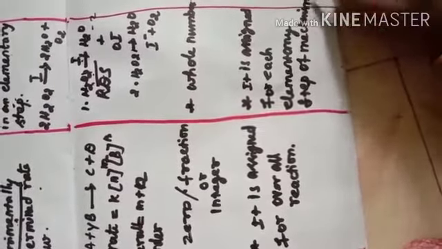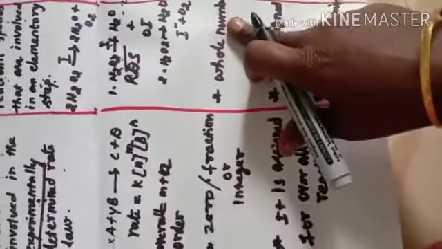So these are all the differences between order of the reaction and molecularity.